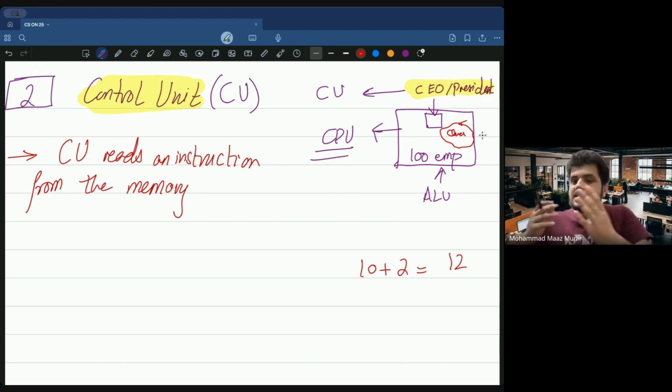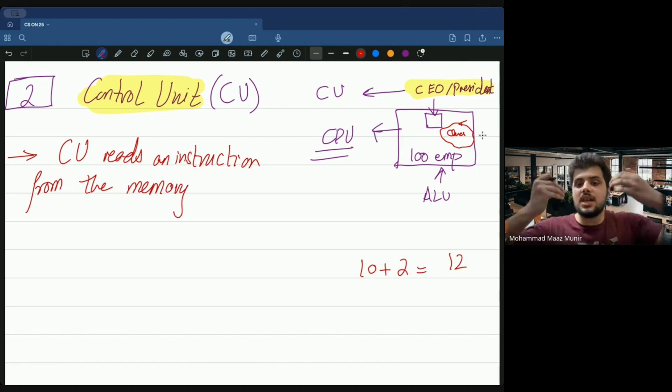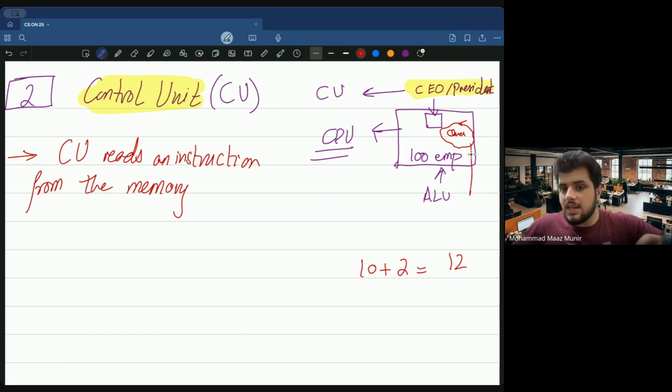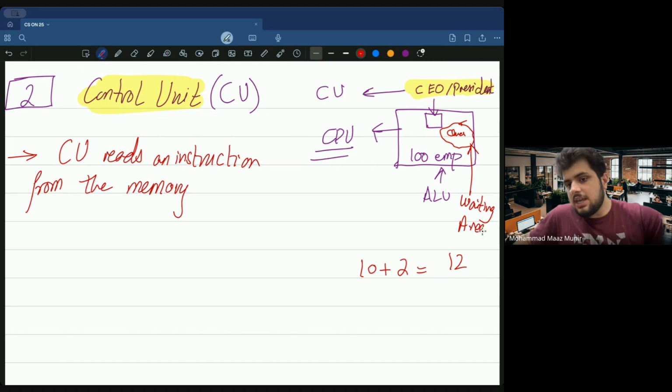The one that comes from the waiting list for execution works like this: let's say I'm telling every one of you, okay guys, send me the questions you want to ask, one by one. One person tells me, I answer, then the second person's turn comes, then the third. The same process is repeated by the computer. So I send in these questions and instructions, and it reads one instruction at a time. Now this instruction gets stored at some point. From that waiting area, my question comes here and gets executed, and what is executing this?